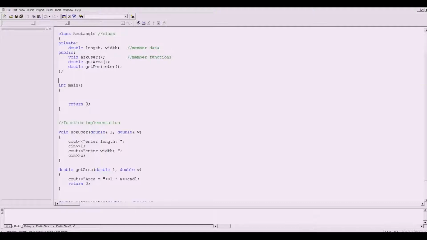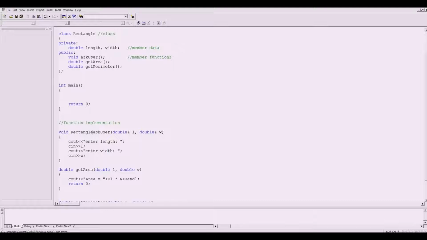Now, the implementation of a member function is somewhat different from the demonstrations that we used. Let me change this. This should be ask user here. When you define a member function, you have to include the name of the class, which is Rectangle.